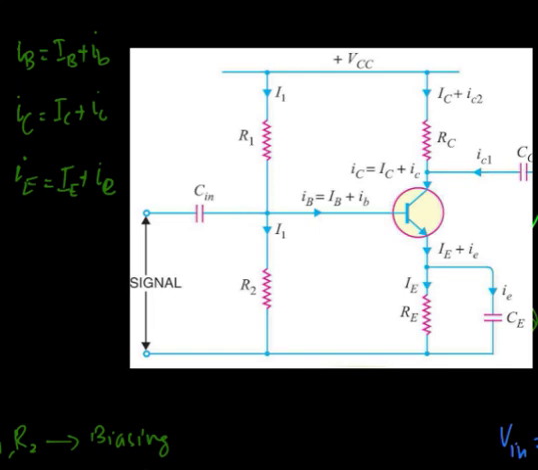So this is the practical way of drawing a single stage common emitter transistor amplifier.